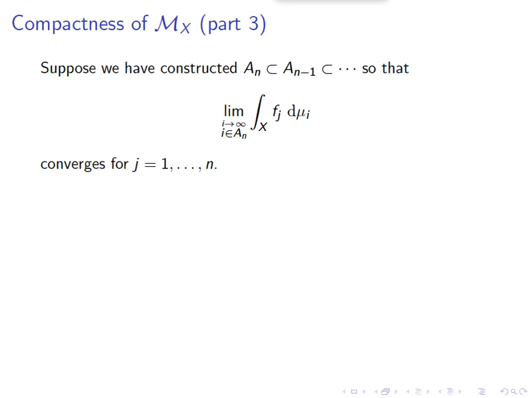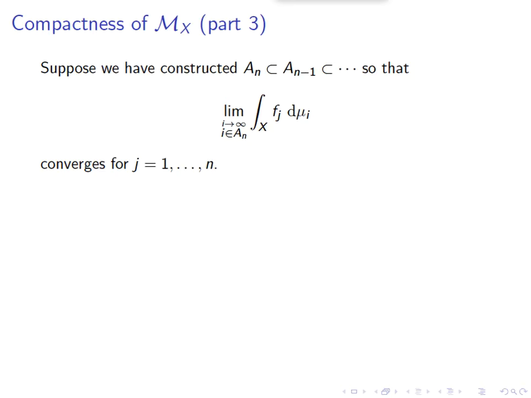And what are the properties of A_n? Well, A_n was obtained from A_{n-1} as a subset because it's subsequencing. It's still an infinite set. That's also a property of subsequencing. And we have chosen it so that this specific limit, as i goes to infinity, of the integral of f_j d mu_i converges if i ranges only over A_n.